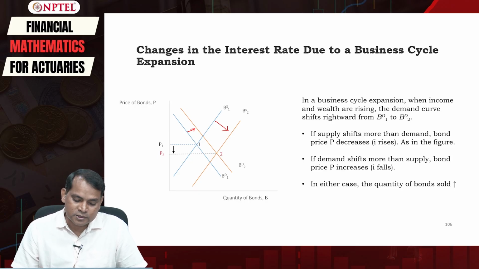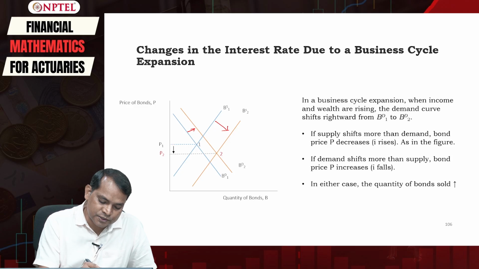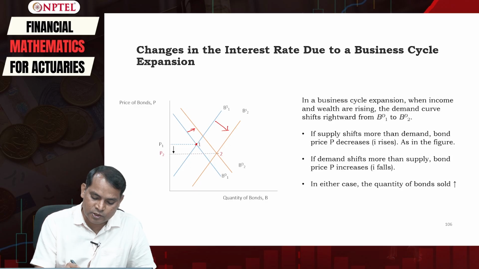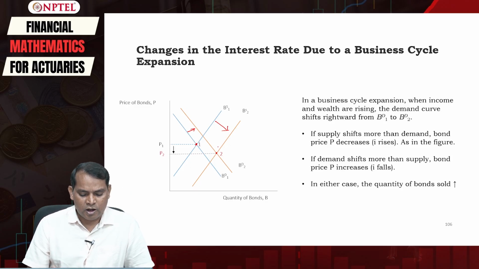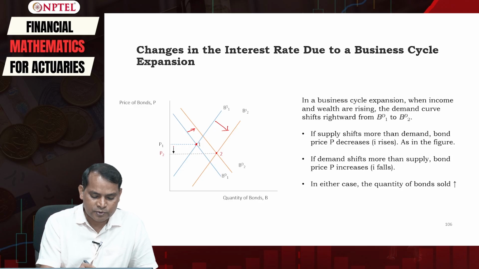But the outcome depends on the changes in price. This is the initial equilibrium and this is the new equilibrium, and therefore there is a change in price from P1 to P2.